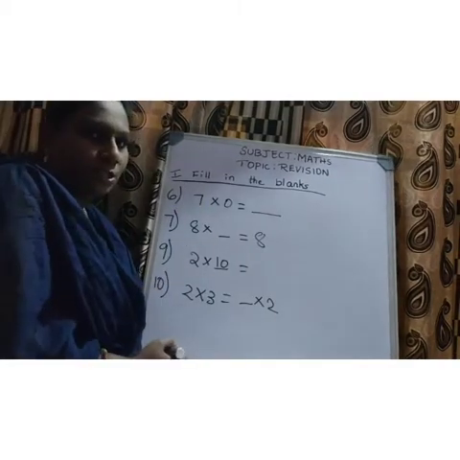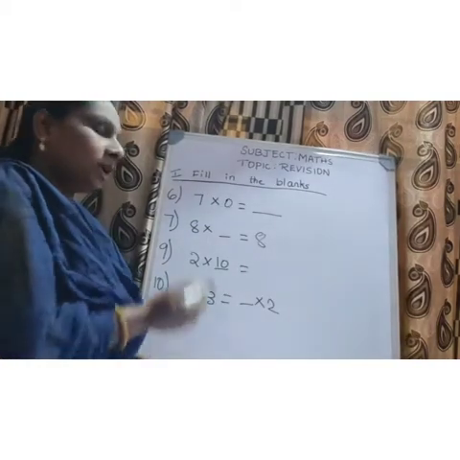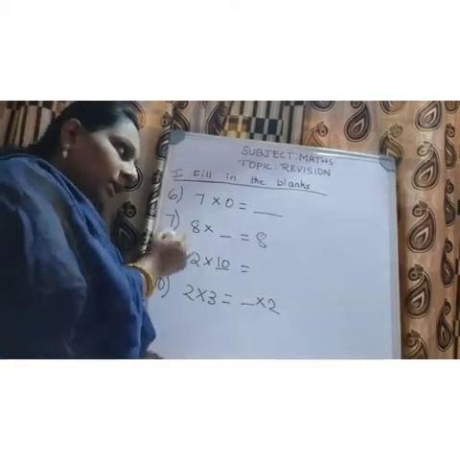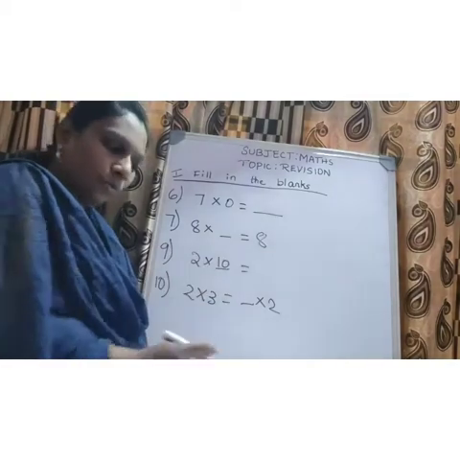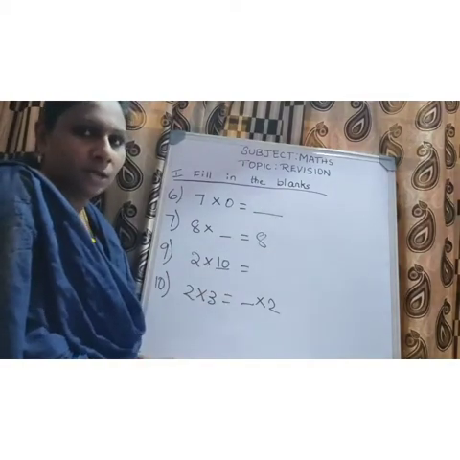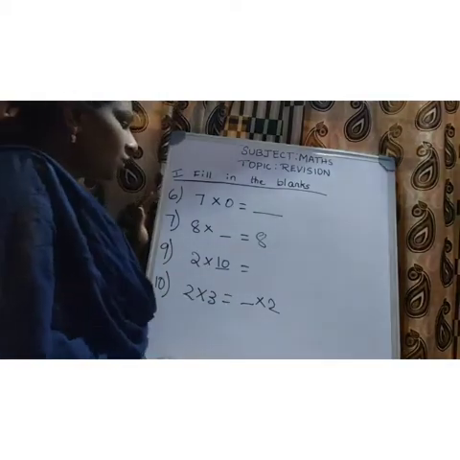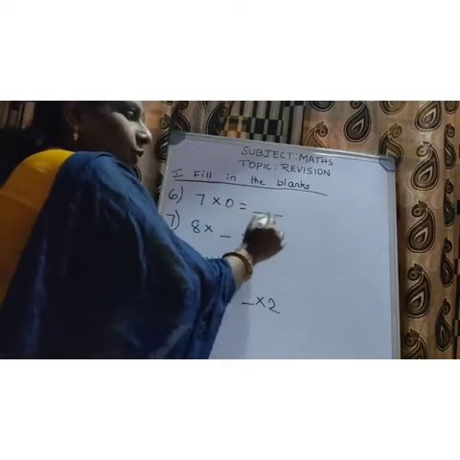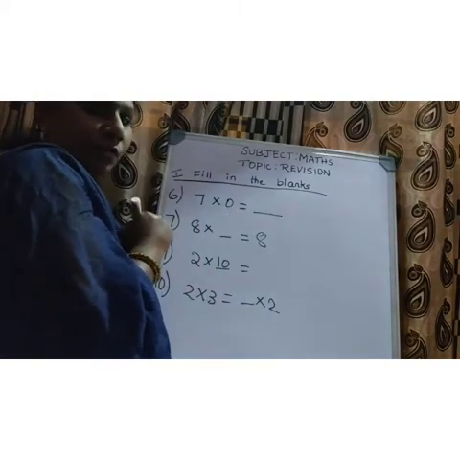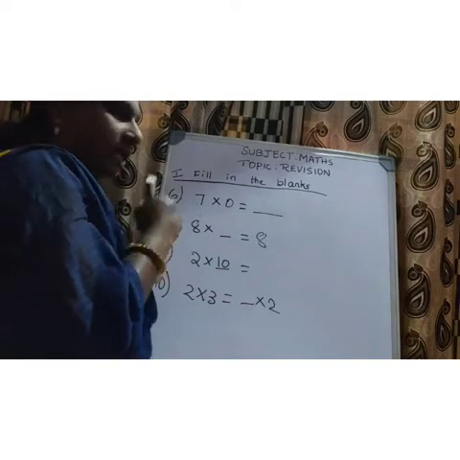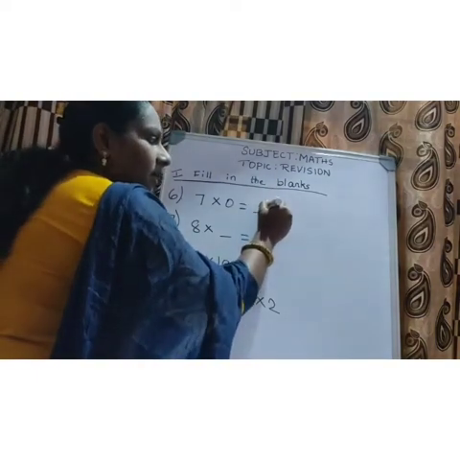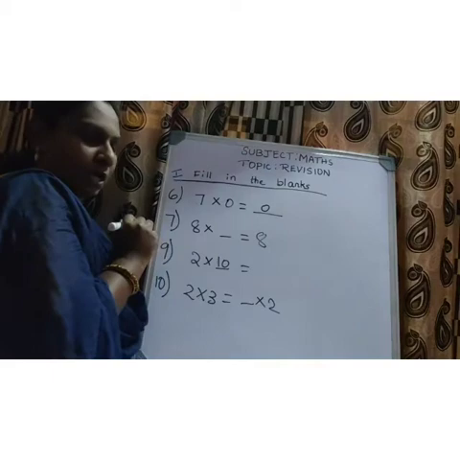These fill-ups are based on the properties, children. Learn the properties also. I will give either in numbers or in words, which I have given in your CW. The sixth one, 7 into 0 equals what, children? When we multiply any number with 0, what is the answer? You will get 0 as the answer.